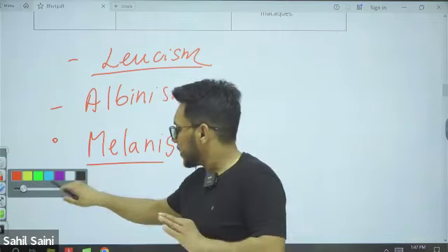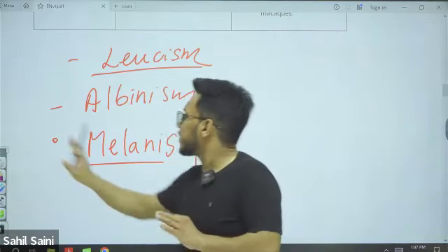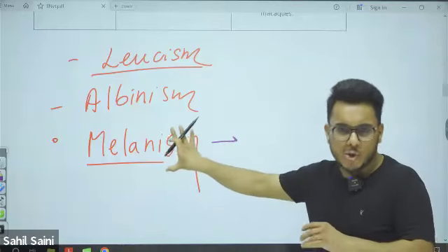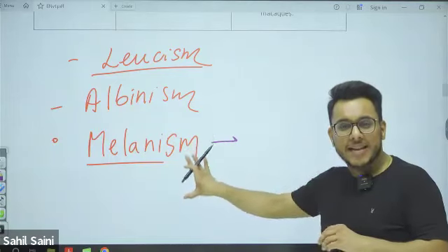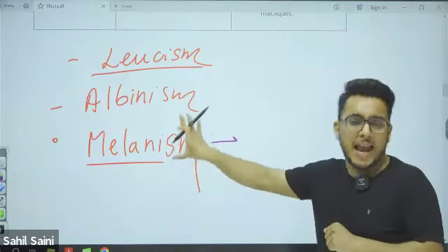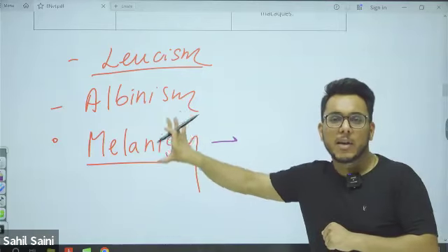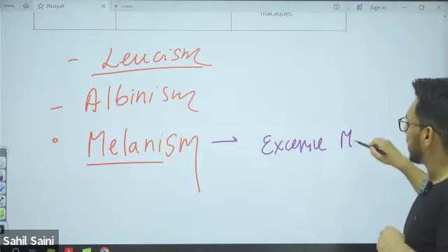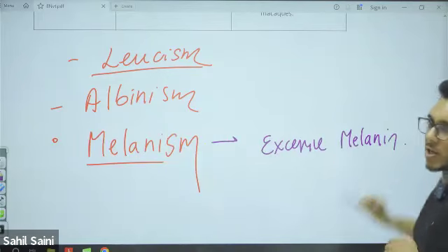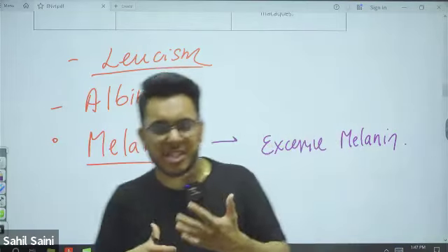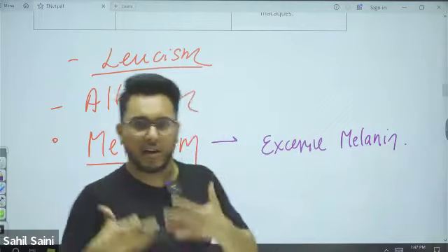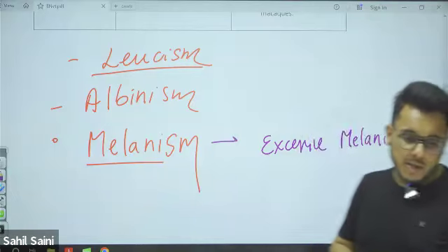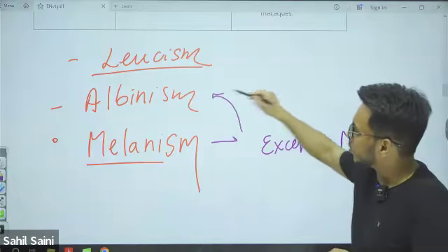First of all, guys, we'll be starting with melanism because you already know this. Melanism is a genetic condition in which any creature or any animal will produce excessive melanin. Because of excessive melanin production, they will have darker patches, or a dark color fur, dark color coat. Now, opposite of melanism is albinism.